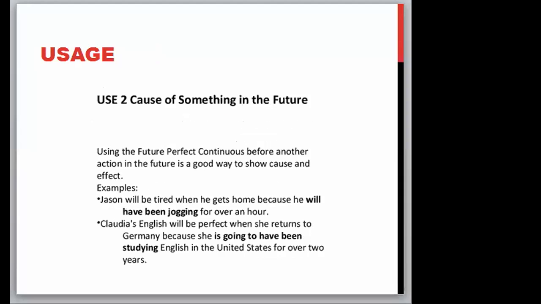Usage number 2. Okay, I think someone is asking a question. Okay, people are still giving their attendance.